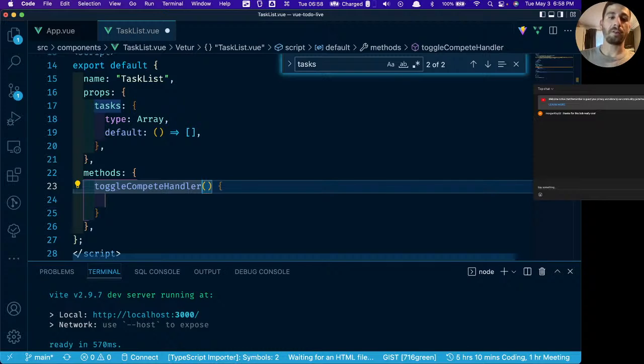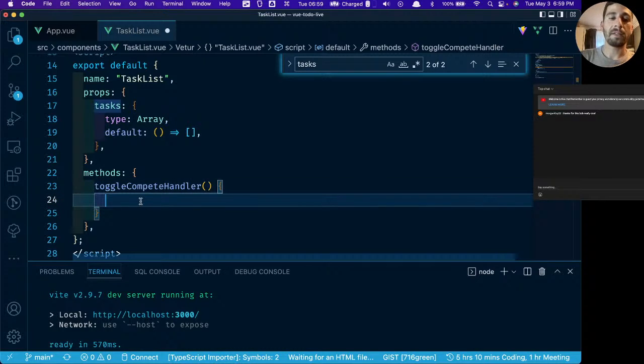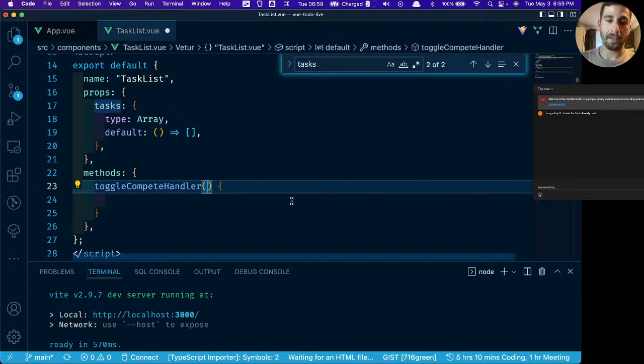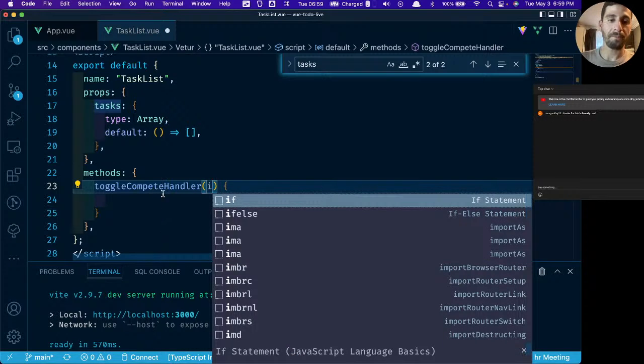We'll give it the name toggle complete handler. And so think about what we need to do here. We need to be able to say we're going to take the task with the ID of 3 and we need to toggle the status of it. That means that we need to pass in either the ID or the index. Let's pass in the index because they're always going to be in the same order. Let's call that value I.